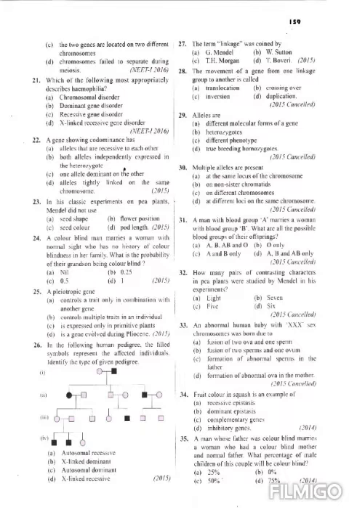Next question. Alleles are different molecular forms of a gene. So what are alleles? Alleles are different molecular forms of a gene. Different molecular forms of a gene are known as alleles. Clear?